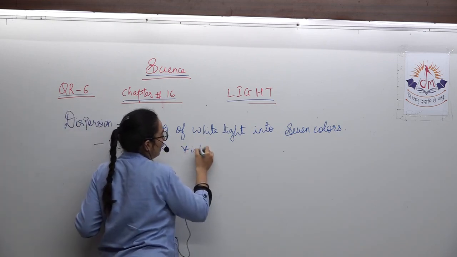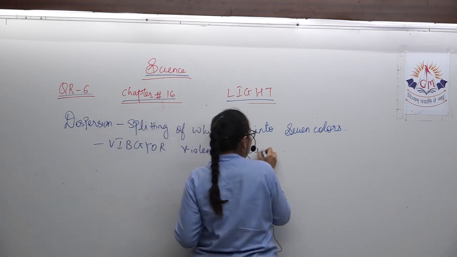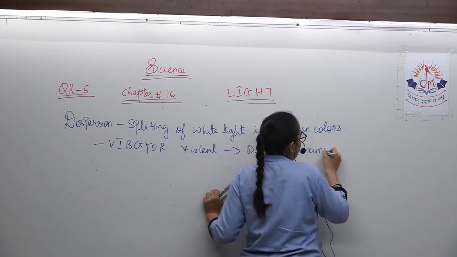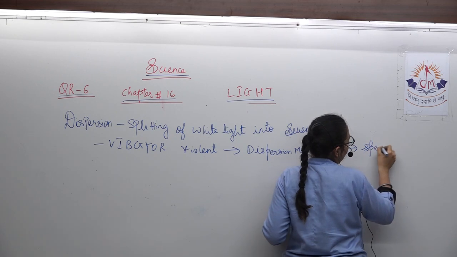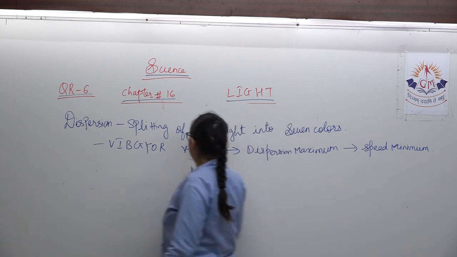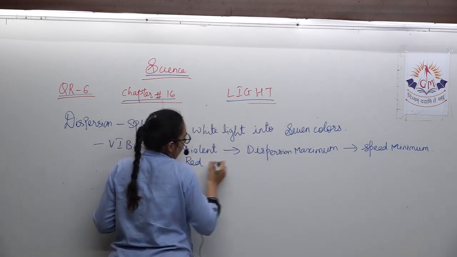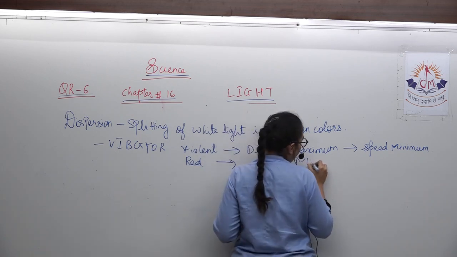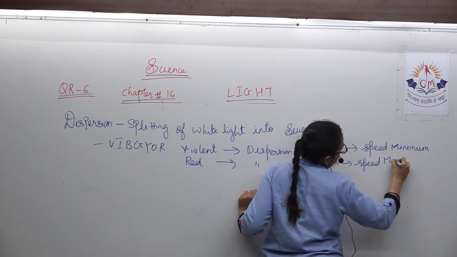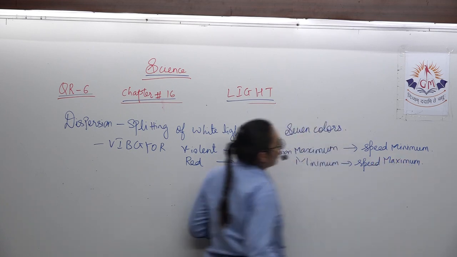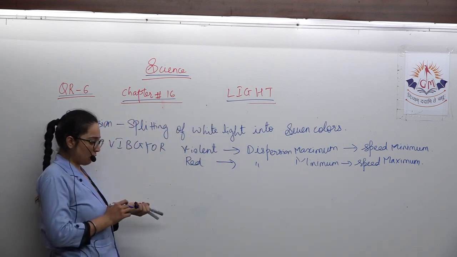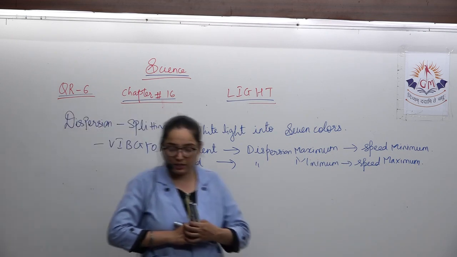In VIBGYOR, for violet, its dispersion is maximum, but speed is minimum. But if we talk about red, then its dispersion is minimum while speed is maximum. Okay, here for violet light the dispersion is maximum but the speed is minimum. For red light the dispersion is minimum while the speed is maximum.